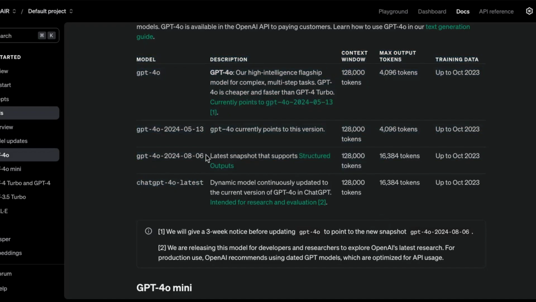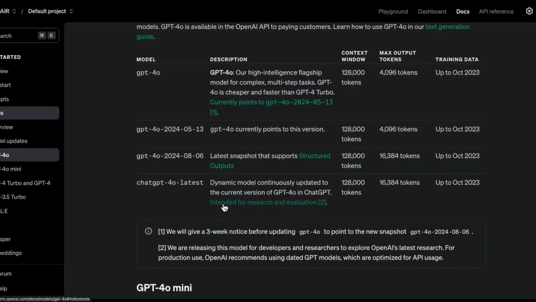So this one is the latest snapshot that supports the structured outputs feature that they recently announced. And we also did a video on that. And you can see that this one has a context window of 128,000 tokens and roughly 16K output tokens. And it has a training cutoff up to October 2023. Similarly here, same thing with this model. But this model, they refer to it as a dynamic model, continuously updated to the current version of GPT-4o in ChatGPT. So this is what you will get when you use ChatGPT, I believe.